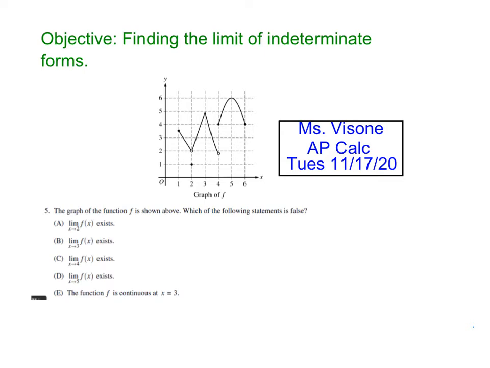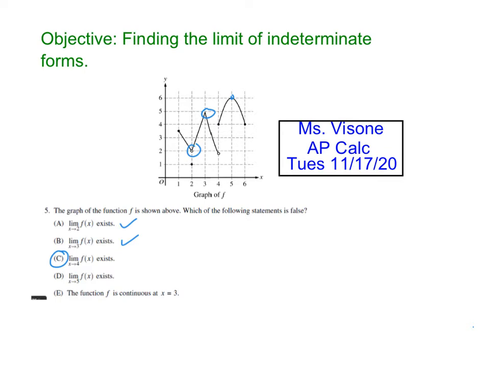All right, so which of the following statements is true? They're asking: f of 2 exists, the limit exists. Well, I would say that's true. The graph of f is shown. Which of the following is false? F of 2 exists, the limit exists, that's true. 3, the limit exists. 4, the limit does not exist. 5, the limit exists, the function f is continuous at 3.